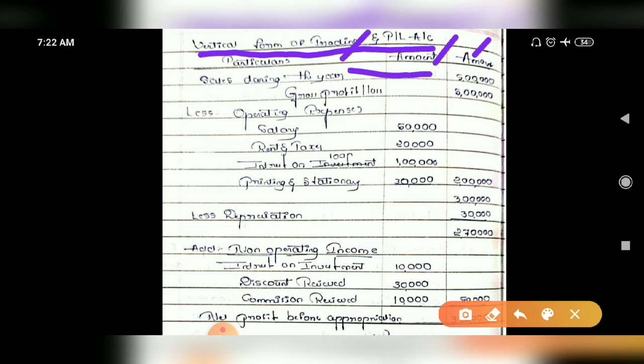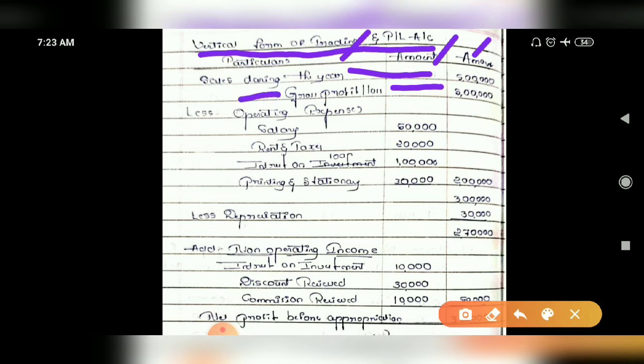First you have to take the sales amount, right? From the sales amount you have to deduct all the factory direct expenses, but in this problem no factory direct expenses are given in the question, correct? So for that reason, your 5 lakh sales will become the gross profit. Now there are no other expenses to deduct, correct? See in the format, all the factory expenses you are going to deduct from the sales amount. But in this problem there are no factory expenses, so there are no items to deduct.